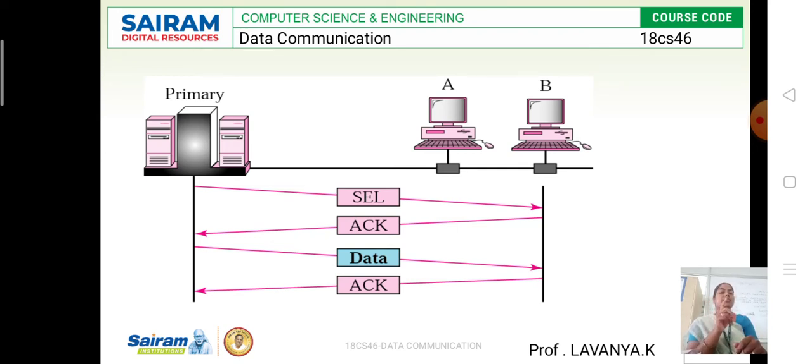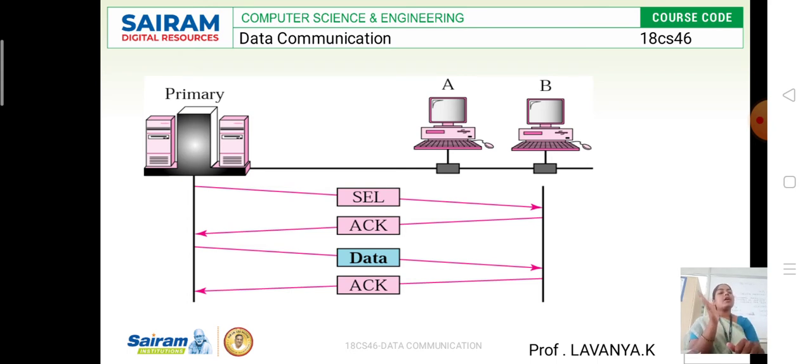I'll repeat the select function. The select function initially selects the destination address of the secondary device. Once the destination address is obtained, only then can we send the acknowledgement to the primary device: yes, I have selected the destination address, so-and-so device at the destination side. Then only can we do the transactions.